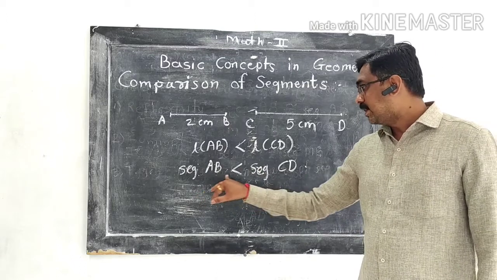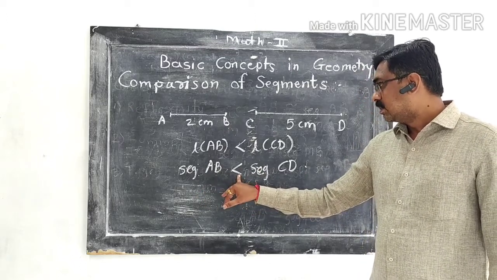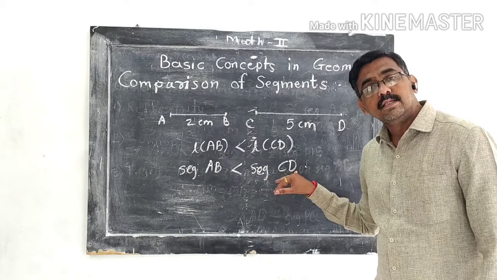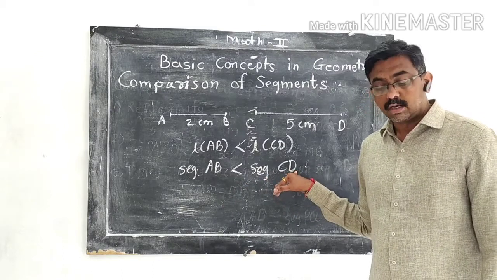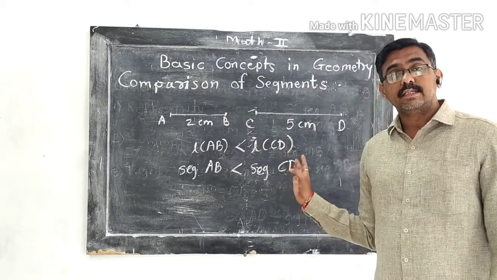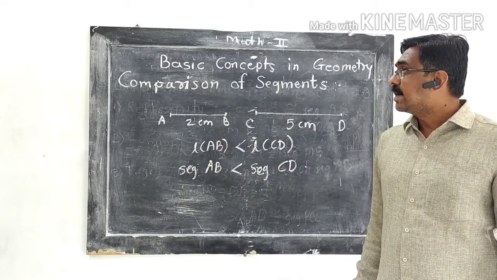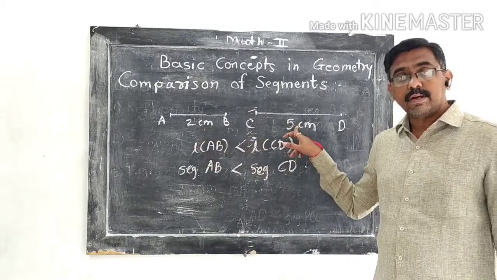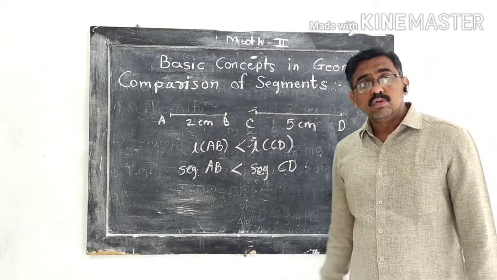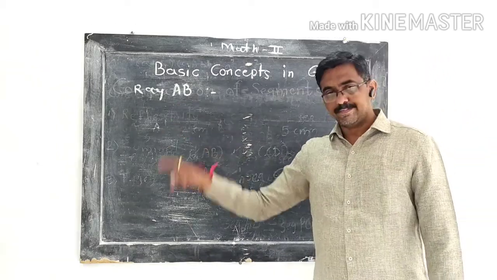That means segment AB is smaller than the segment CD. Or we can say segment CD is greater than segment AB. So in this way we compare the two segments.